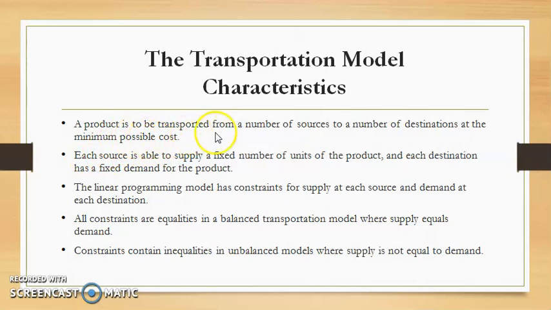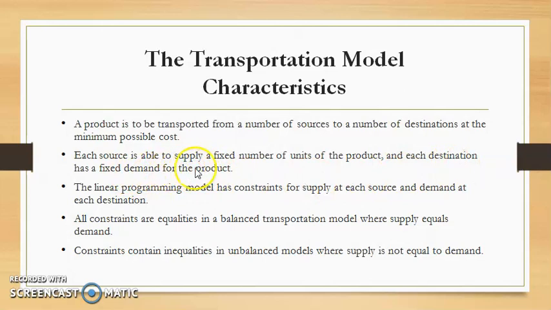This is the first characteristic. Now the second characteristic is each source is able to supply a fixed number of units of the product. That means each of the sources has its own supplying capacity. The source cannot supply more than its production capacity. Also, each of the destinations has a fixed demand for the product.